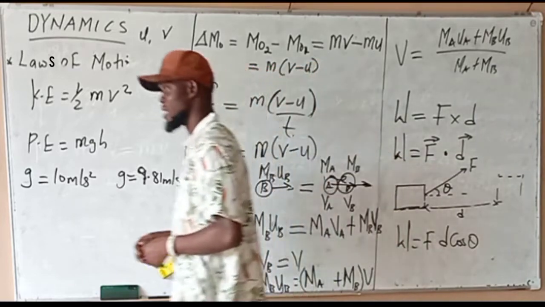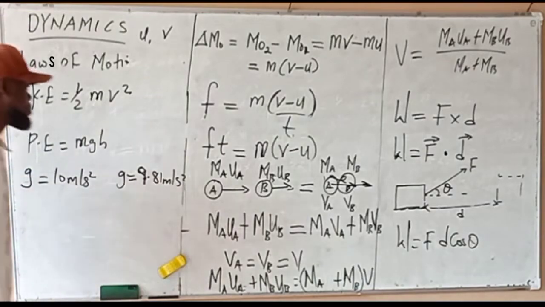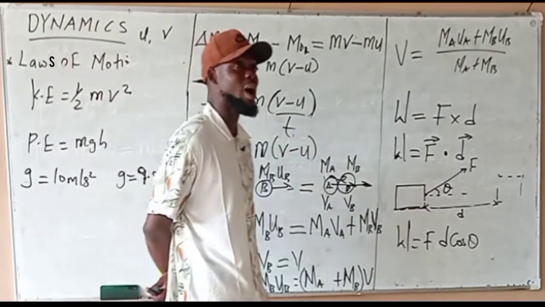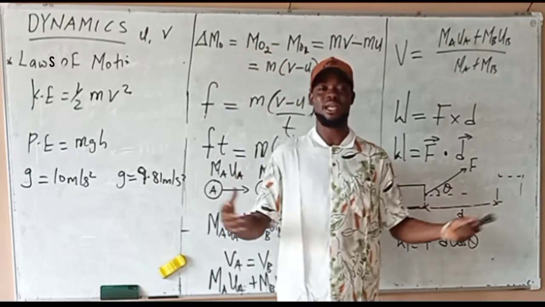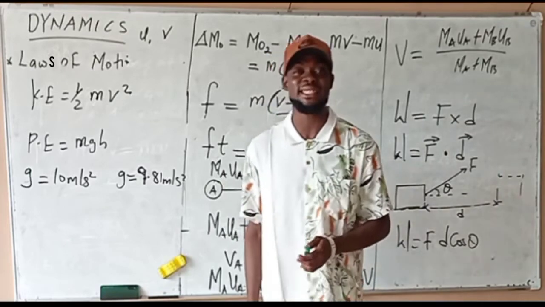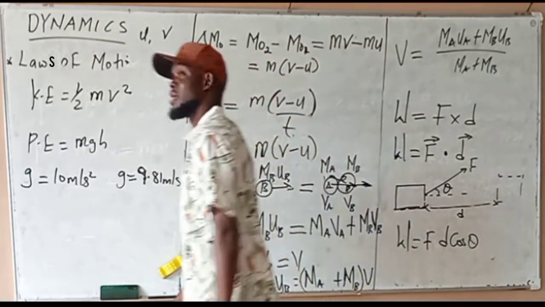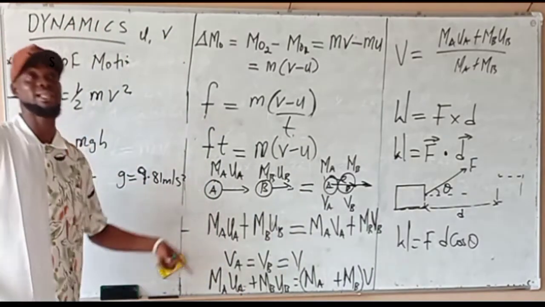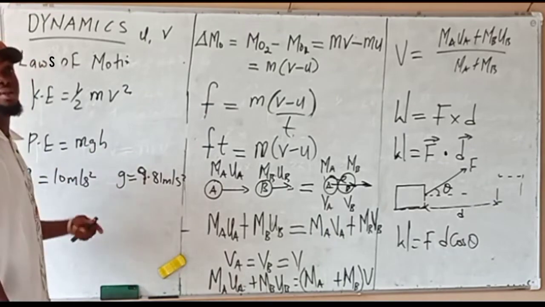So let's look at this. There's another very important thing, which is power. What is power? Power is the rate at which work is done, or work done divided by time. Energy divided by time is still power, because energy and work are dimensionally the same thing. So if you divide this number by time, it will still give you power.